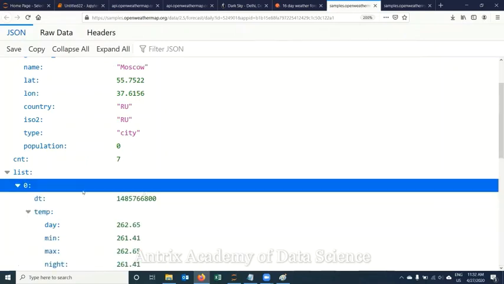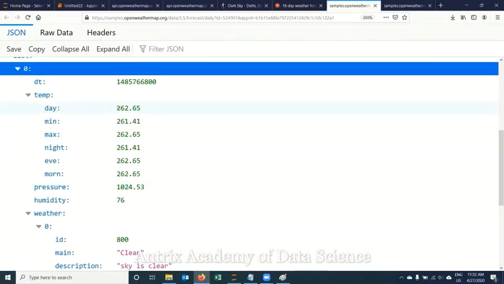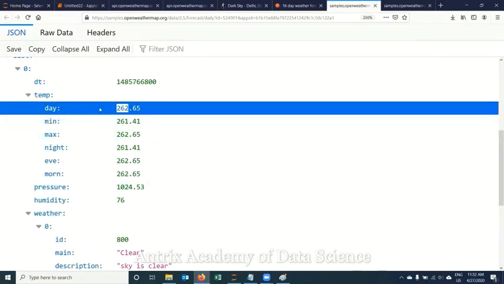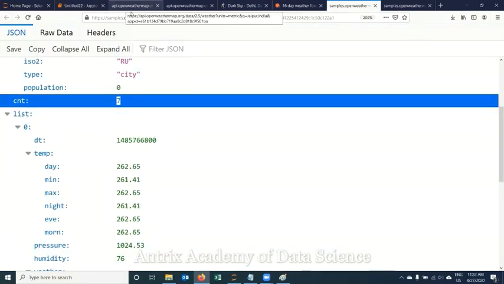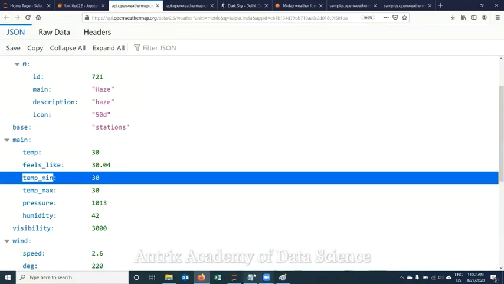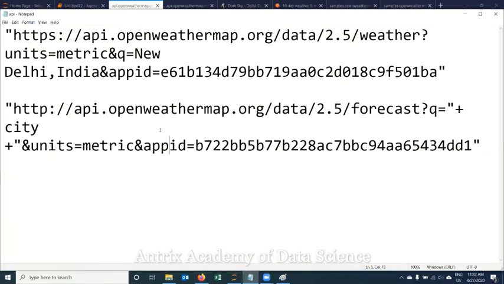If you open the first day, it'll show day temperature, minimum temperature, maximum temperature, night temperature, evening temperature, morning temperature. There are so many things which you can extract. So let's see. I'm going for 7 values again. I'll refer to this. Let me see if I'm able to get this same data. I need to use the app ID for that.